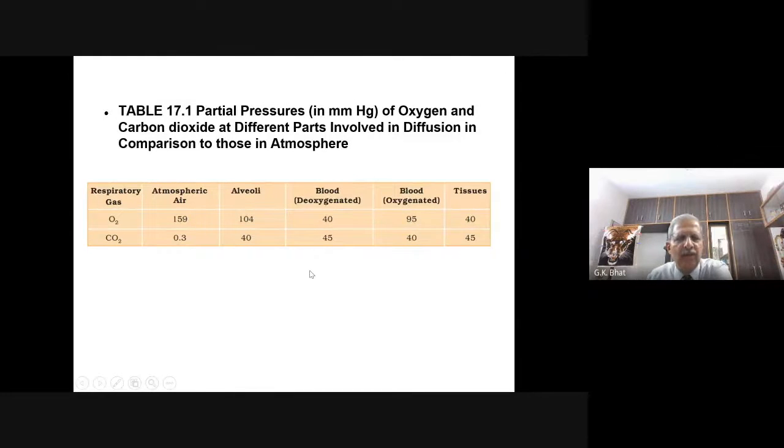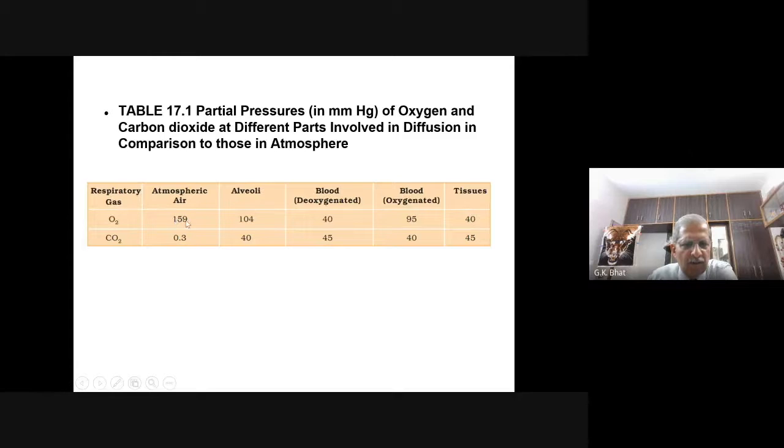Look here. Now the respiratory gas, oxygen. The partial pressure of oxygen in the atmospheric air is 159 mm of mercury.